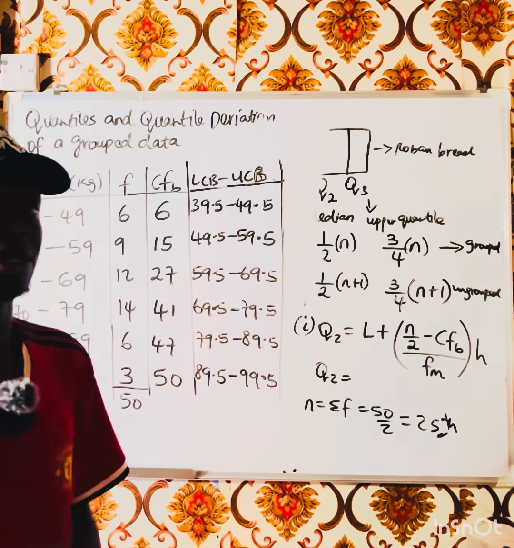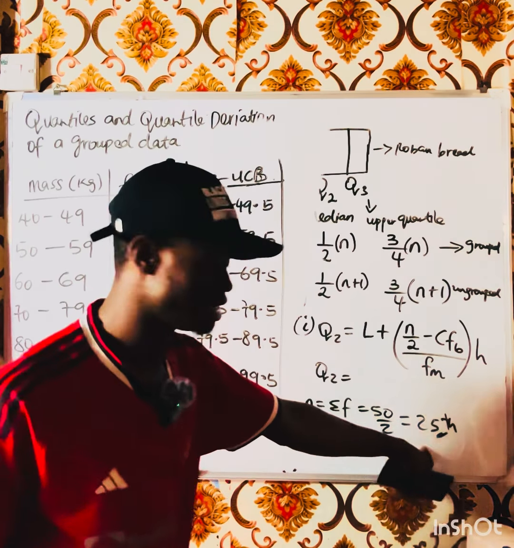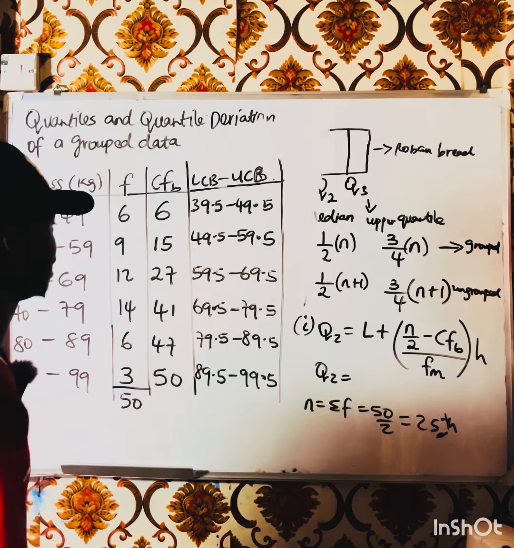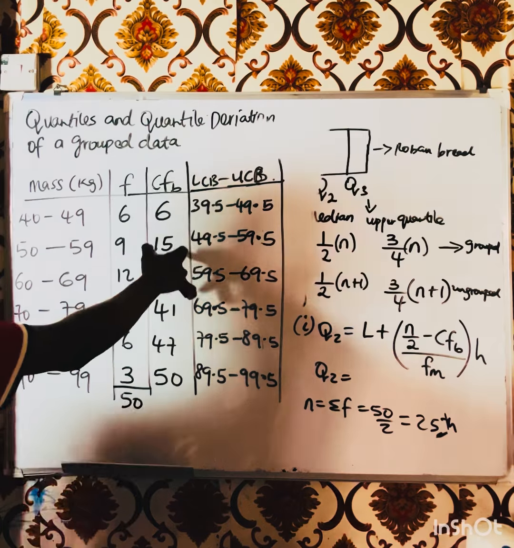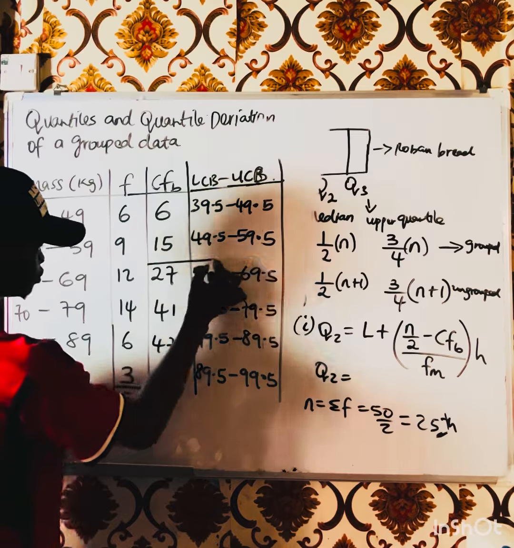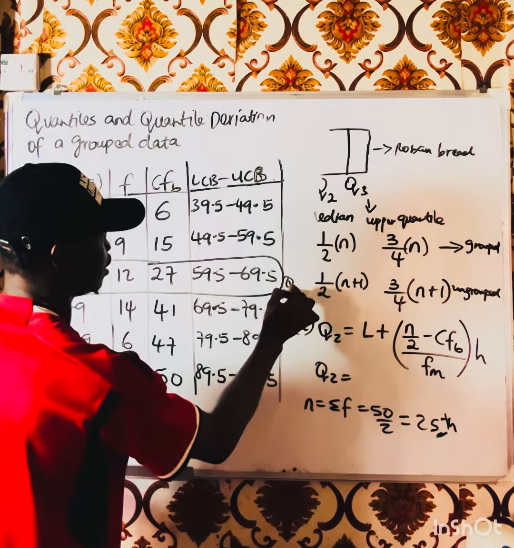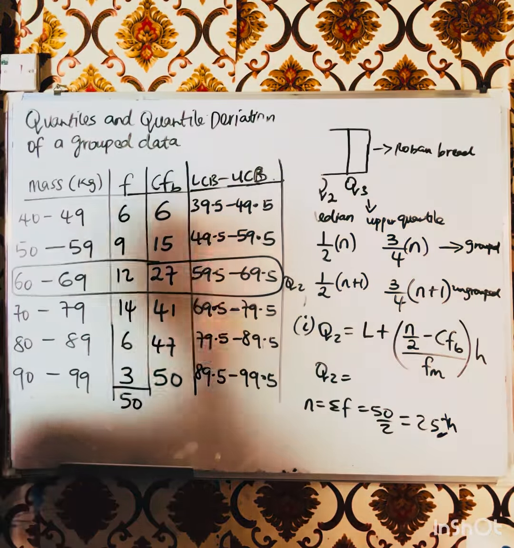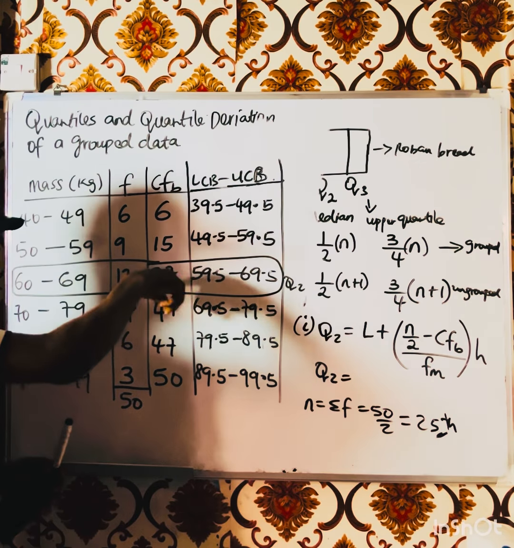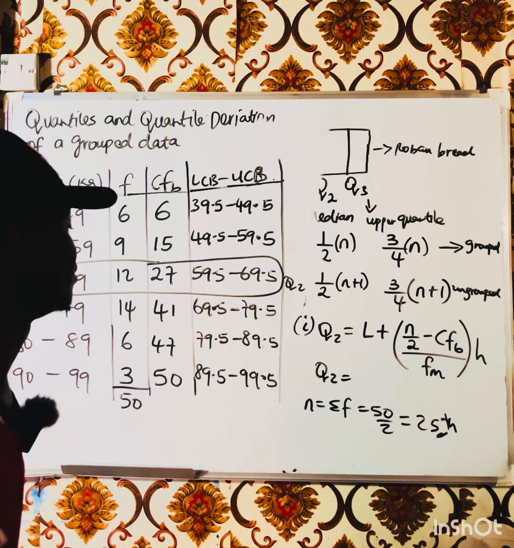What did I say? Good, position. Like that, you used to take first position in school. So the median is taking which position now? The 25th position. Let's go to the cumulative frequency and look for the 25th position. It is here. The 25th position is in this 27. So this is our median class. This is where our median is located. Because 15 is less than 25, but 25 is not greater than this 27, so 25 must be here. Good. So that's where our median is.